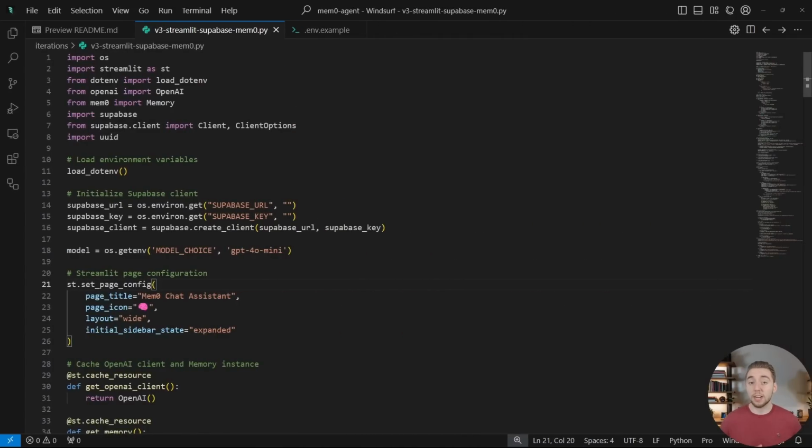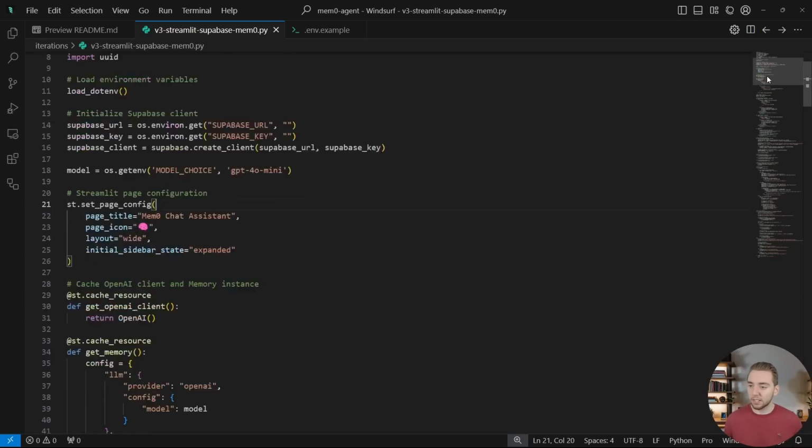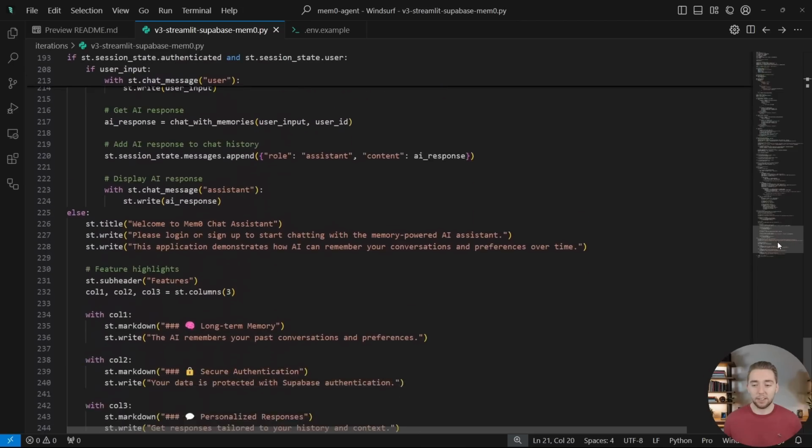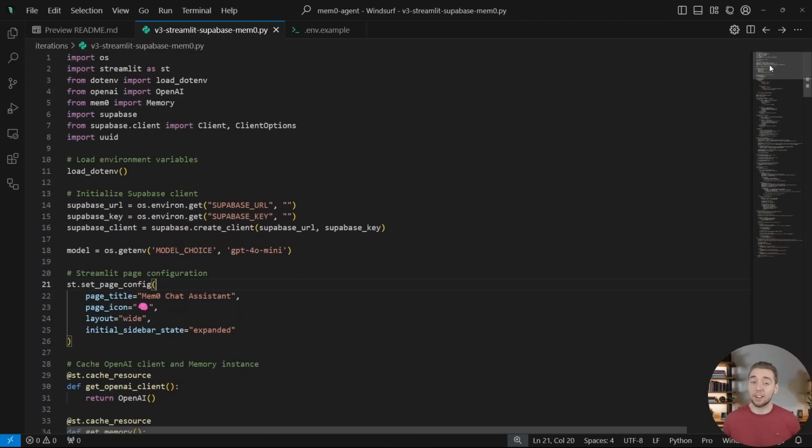So for version 3, to demonstrate Supabase authentication, I've created a very simple Streamlit user interface. So most of the code that we see here is just boilerplate that Claude 3.7 helped me create. So I'm not going to go over this from scratch like I did the other two versions, but I'll go over it really quick in case you're curious. I mean, it's pretty cool how easy it was to set this up with Streamlit.